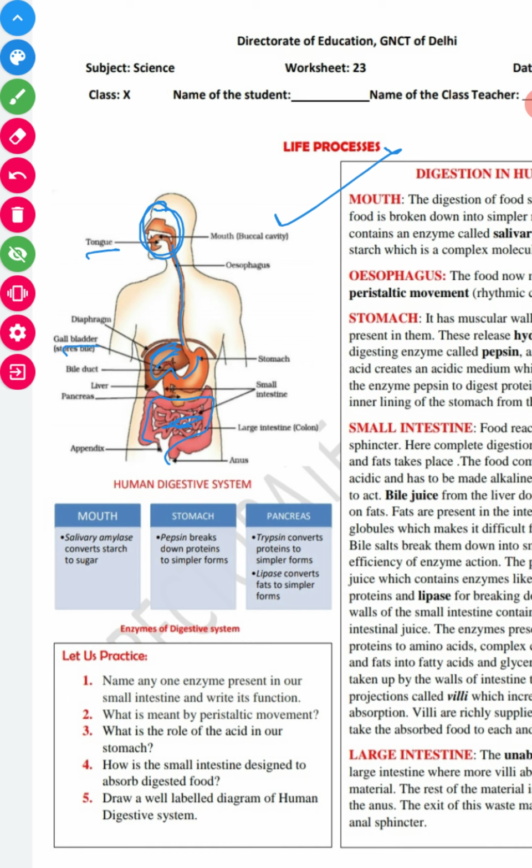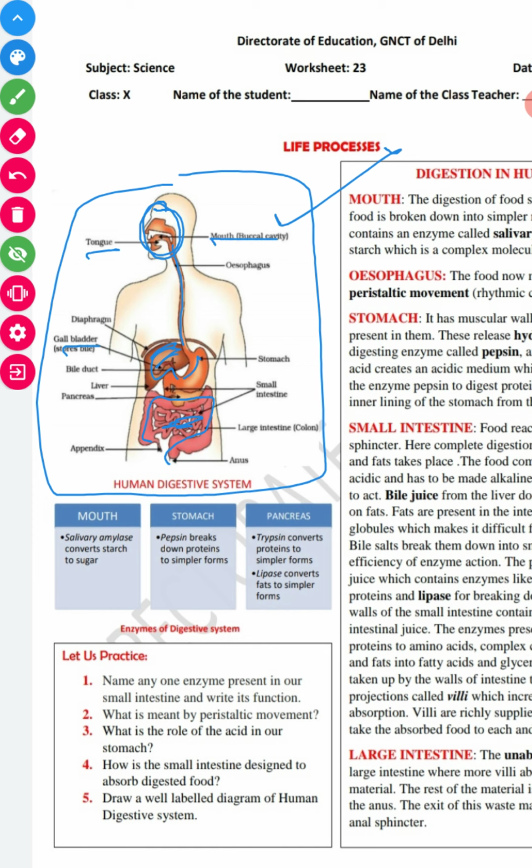Even your gallbladder is there, which is responsible for the storage of bile, right? So this is the human digestive system, which includes mouth, esophagus, stomach, small intestine, large intestine, of course anus, appendix.